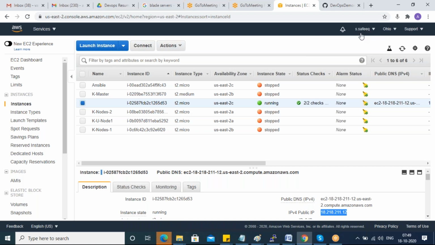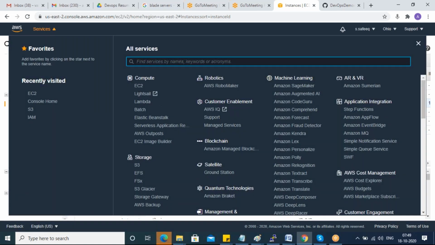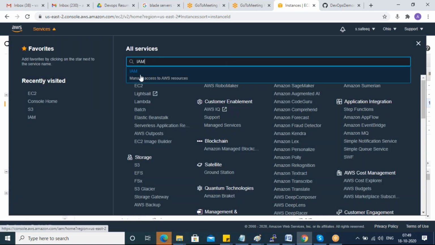By default, this is an admin, so we should not use the admin account to provide access to any of the services from anywhere. So I'm going to create one new user or new role.